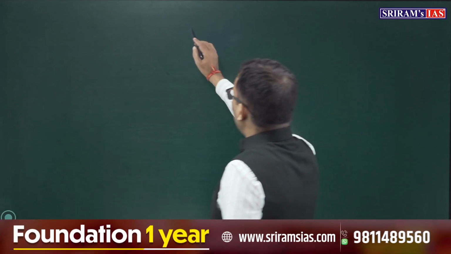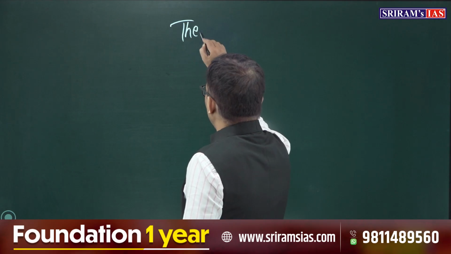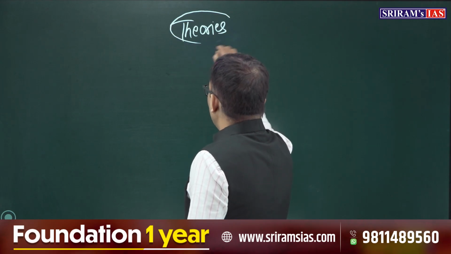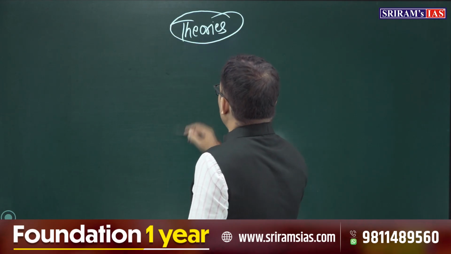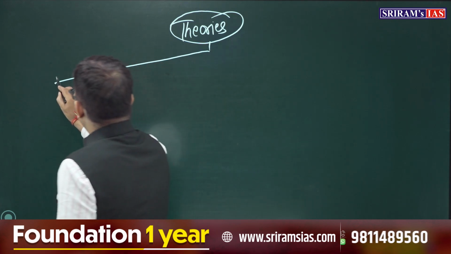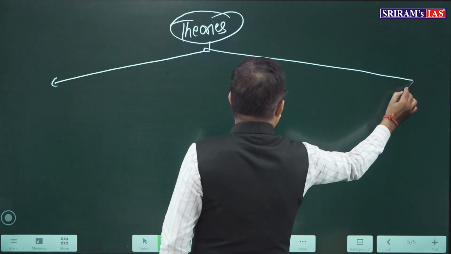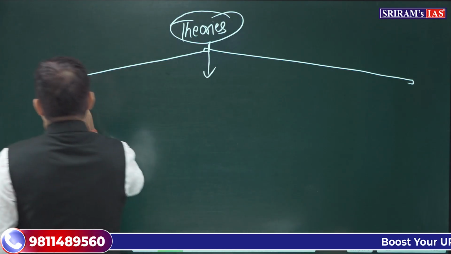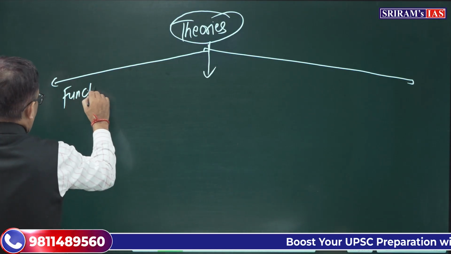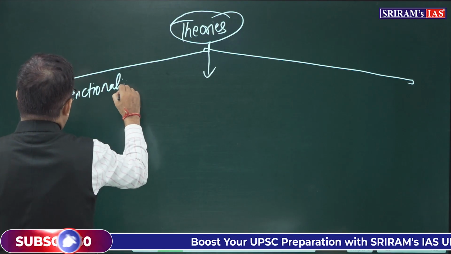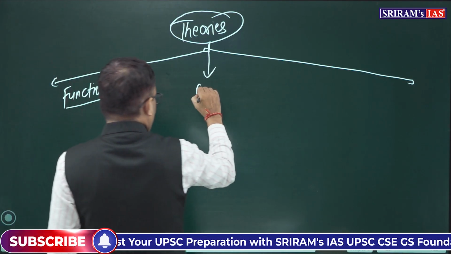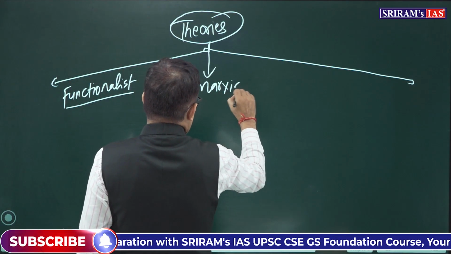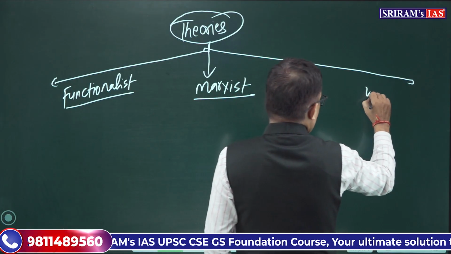Now, when we talk about the theories or perspectives on social stratification, as I told you, they can broadly be classified into three areas. One is the functionalist, one is the Marxist, and one is the Weberian.